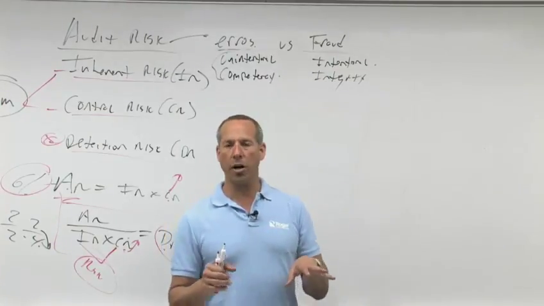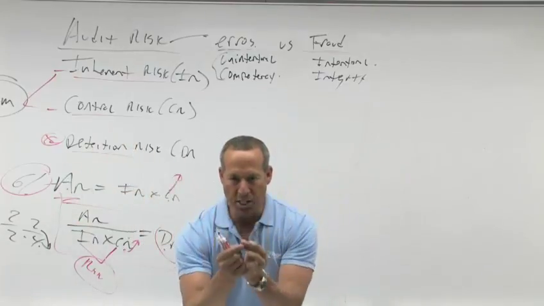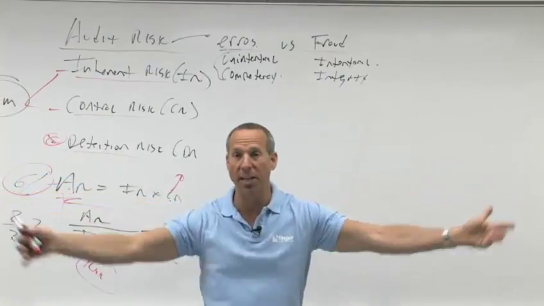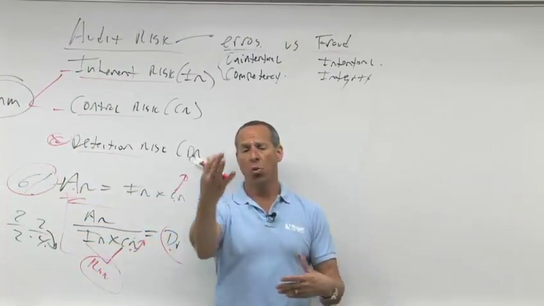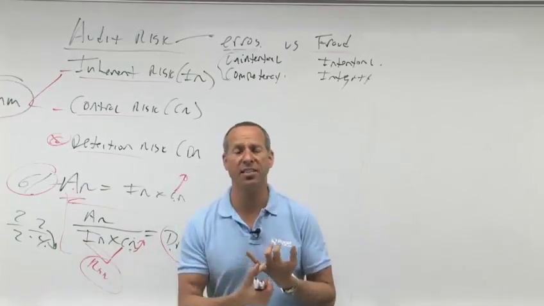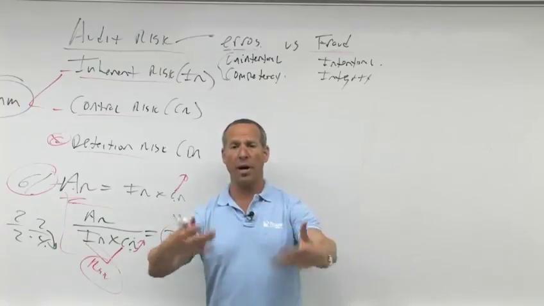One of the things we'll talk about in audit sampling, we're going to take a sample of the entire population. Based on that sample, we're going to extrapolate it out to the entire population and come up with an audit adjustment. We'll talk about that with classical variable sampling, with PPS dollar unit sampling, probability proportional to size, and so on. So we'll talk about how it affects it.